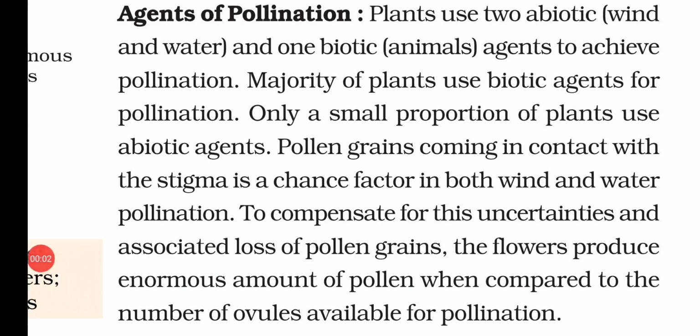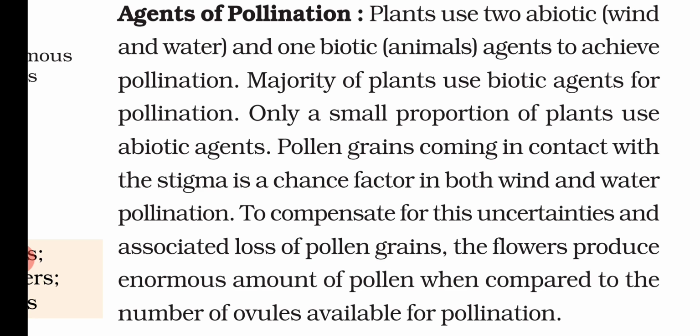Now agents of pollination. Plants are using two types of agents. First is biotic and second is abiotic. In abiotic they are using the wind and water, and in biotic they are using different types of organisms and animals basically to achieve the pollination. Now in the majority of plants they are using the biotic agent for pollination. Only a small proportion of the plants use the abiotic agent. That means in most plants you will find the biotic agent for pollination.